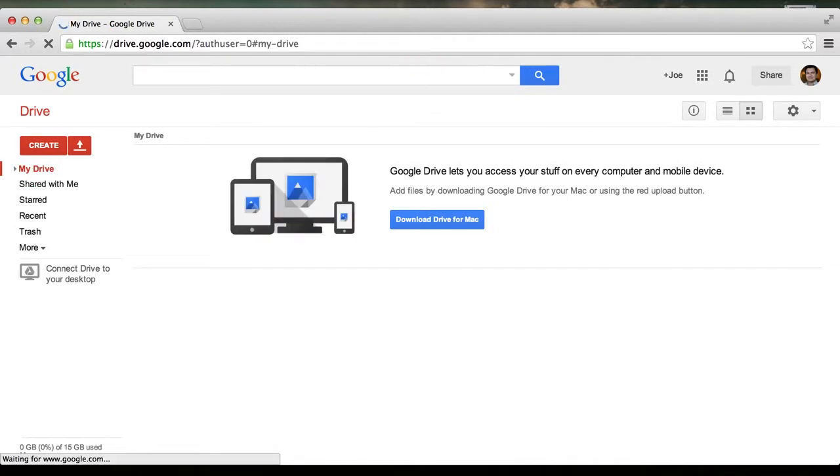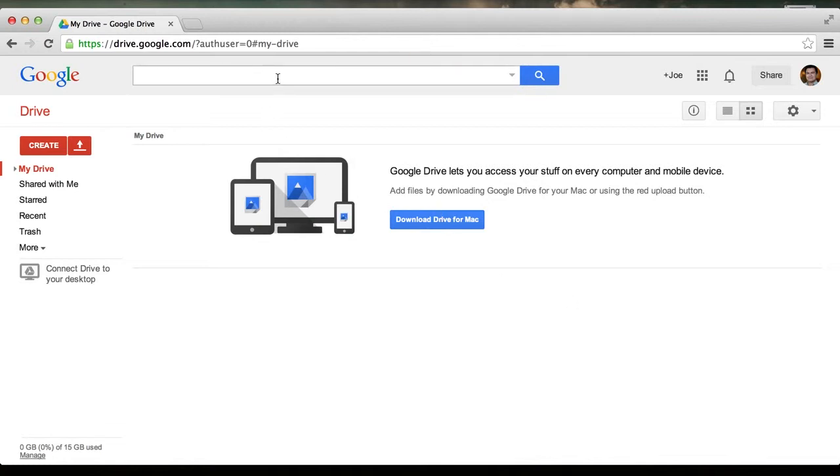And here we are on the basic Google Drive home screen. So a few features of this. First of all, with the view here, we can switch between a grid or a list, if you prefer seeing your files in different ways. This is basically like your My Documents window. This is where all of your files are going to be stored, an easy place to get at them.